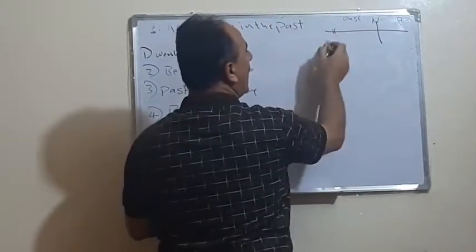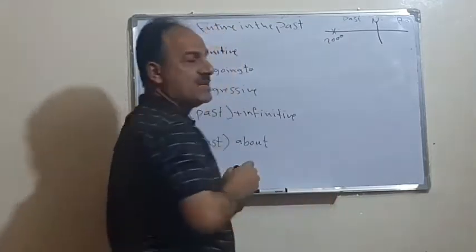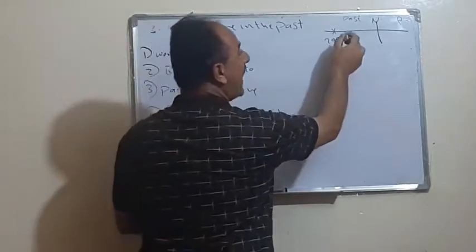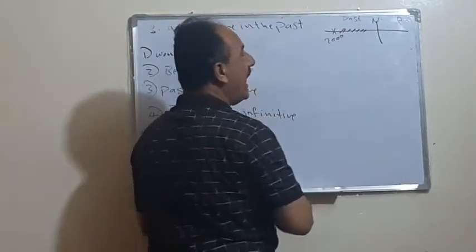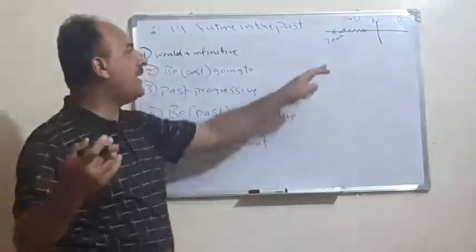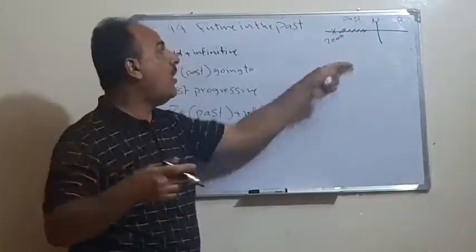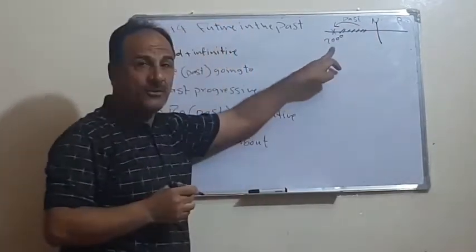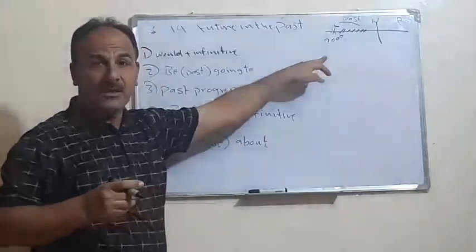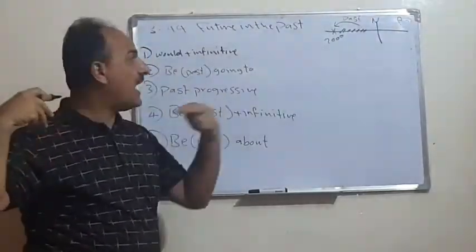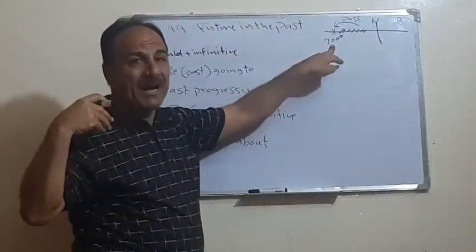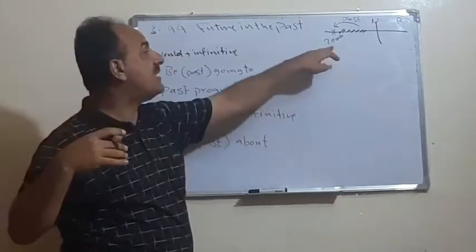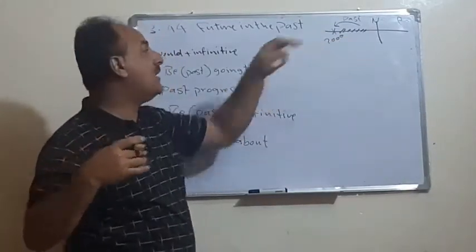Suppose now we are in the year 2000s, or we are talking about the year 2000. So what comes after this, I mean 2001, 2002, 2003, 4, etc. All this period is considered as a future to what? To 2000s. So just imagine, please, what we have in 2000s in the past. But what comes after 2000s, or in relation to 2000s, is considered the future. Future only to the 2000s.